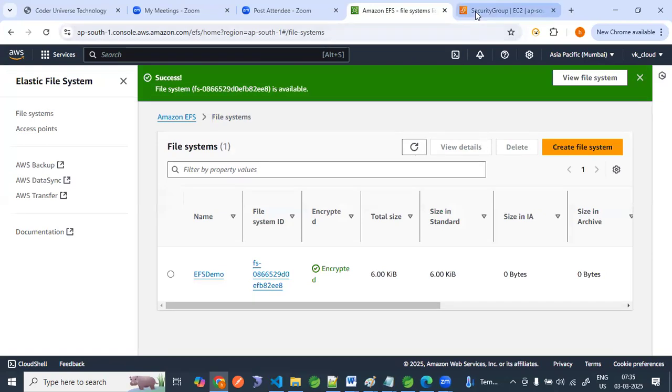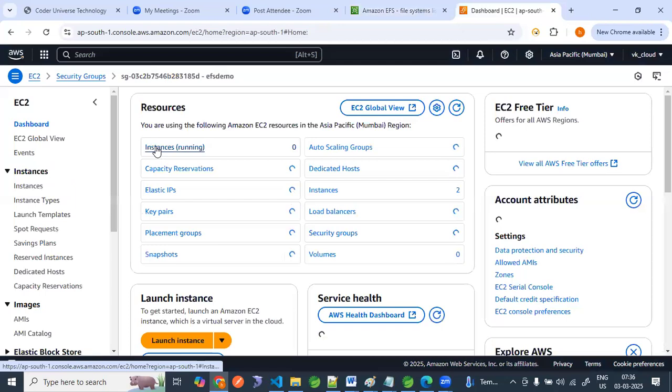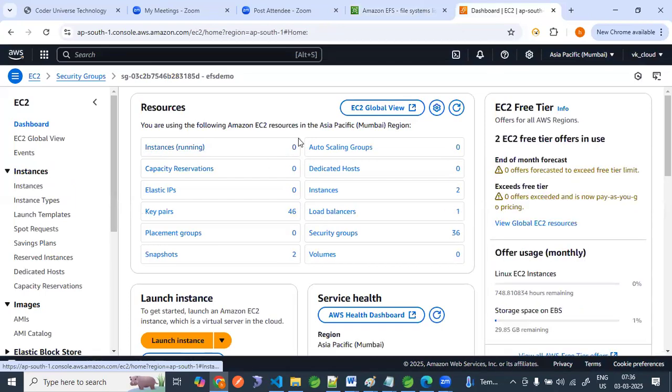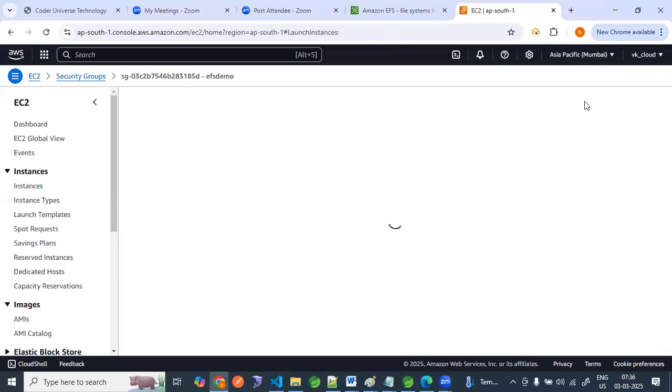Now we will come back to our EC2 instance. There are no EC2 instances running, right? So let me create an EC2 instance. Come here, and now launch instance.